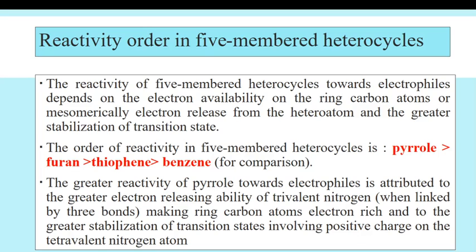Benzene is given as a comparison. The greater reactivity of pyrrole towards electrophiles is attributed to the greater electron releasing ability of trivalent nitrogen, making ring carbon atoms electron rich, and to the greater stabilization of transition states involving positive charge on the tetravalent nitrogen atom.